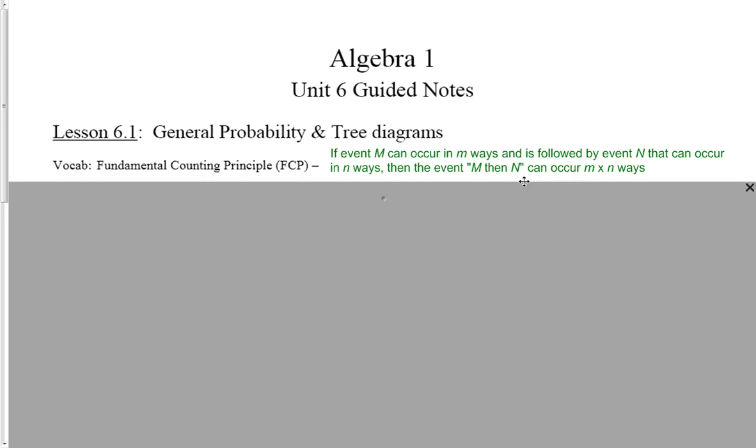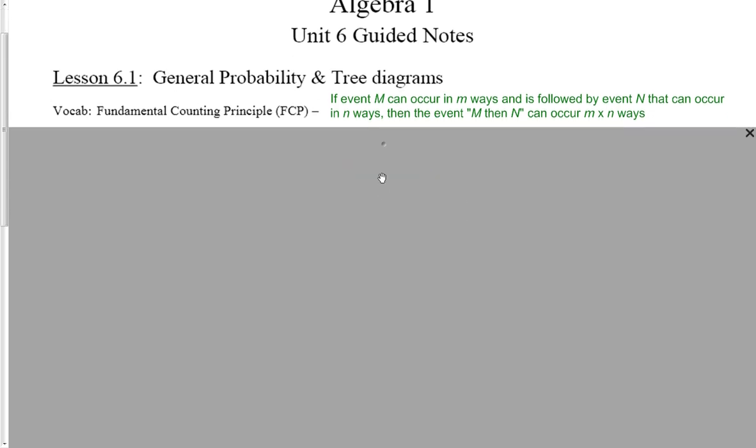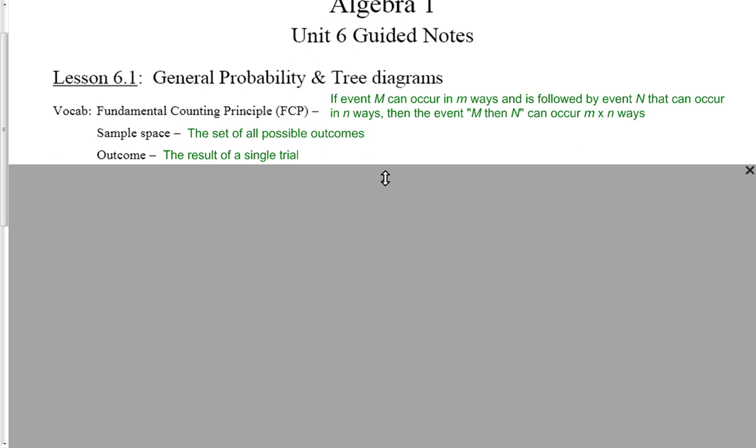If an event M can occur in M ways, and is followed by an event N that can occur in N ways, then the event M then N can occur in M times N ways. We'll do plenty of examples with that later. Sample space is the set of all possible outcomes, and an outcome is the result of a single trial. Feel free to pause the video if you need more time.